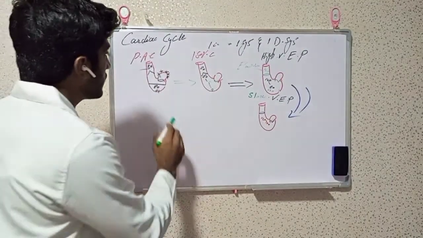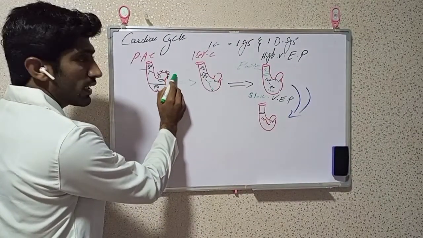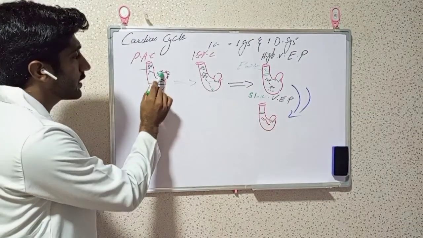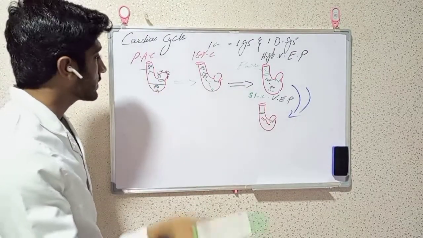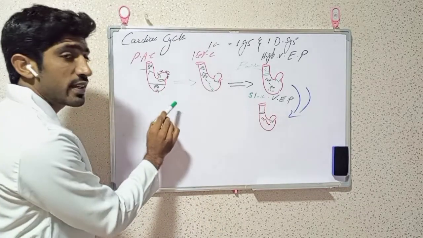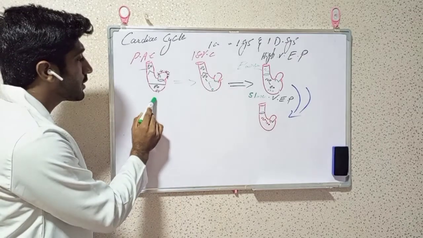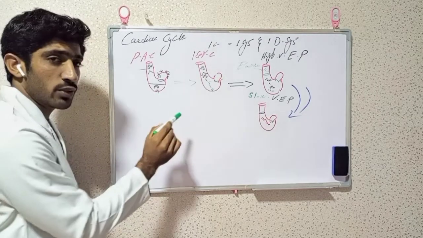Previously we discussed that when the atrium contracts, pressure in the atrium increases, and by the increase of pressure a wave is produced, which is called the A wave. Before the contraction of the atrium, 80% of the ventricle is already filled, which is called passive filling. And at this time the pressure in the ventricle was zero.